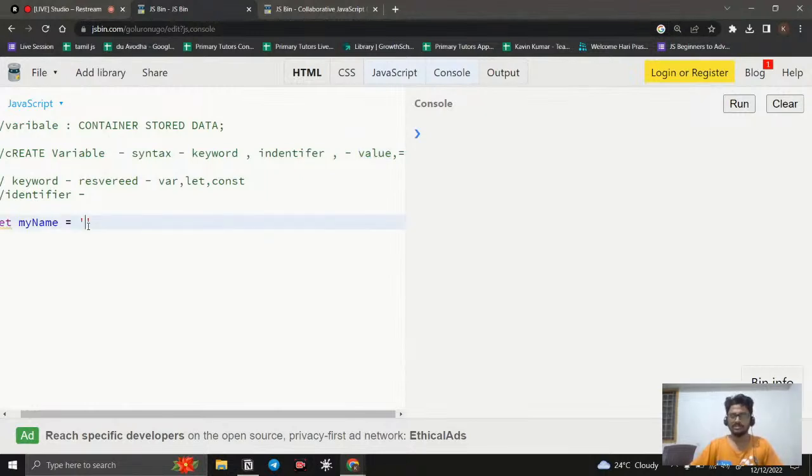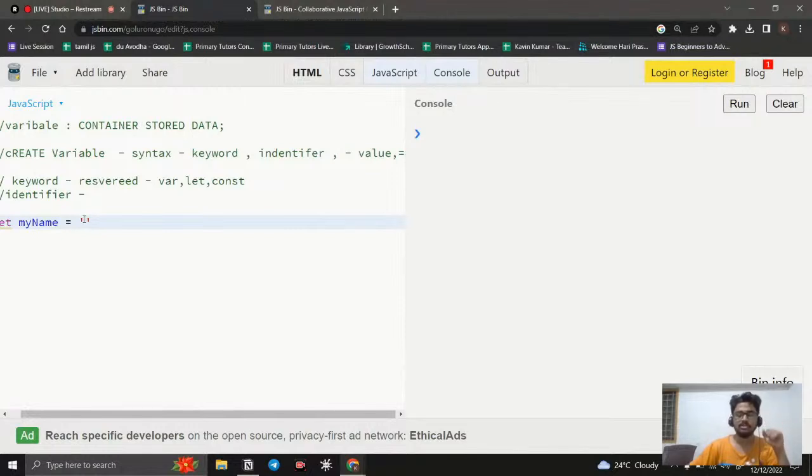Okay, so what is meant by string? Words, a sequence of characters, a combination of characters. That is called words. Why do we need to put it in double quotes or single quotes for a string? The reason is that the computer needs to understand, right? This is a string, it is a word, it is just text, not code. So the computer needs to understand it is text.